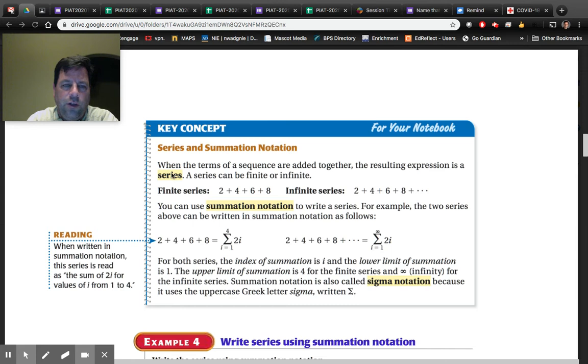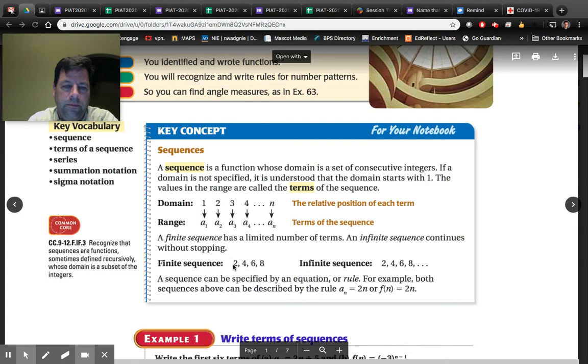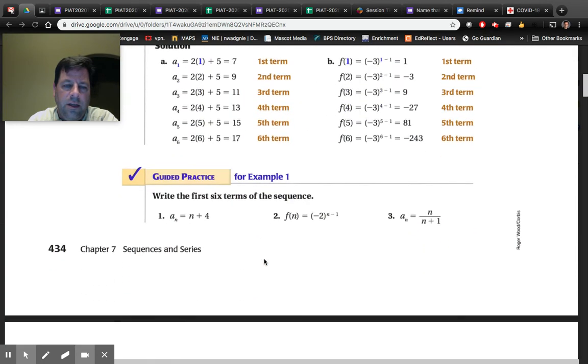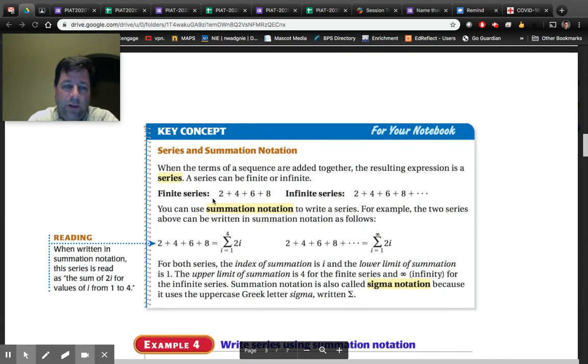Summation notation. So the terms of a sequence added together. So sometimes we'll take these sequences or the series, if you will. So sequence, let's go back real quick. This is a sequence. Okay, 2, 4, 6, 8. A series is when you add the sequence. So instead of going 2, 4, 6, 8, 2 plus 4 plus 6 plus 8.